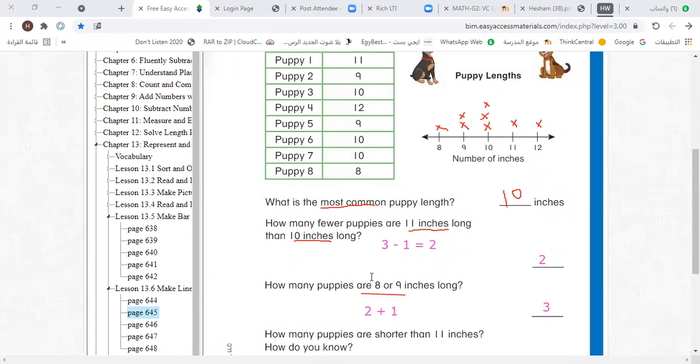And let's answer quickly the next question. We don't have time. How many puppies are shorter than 11 inches? This is 11 inches. Shorter than 11 means 10, 9, or 8. How many puppies are 10 inches long? 3 plus 2 plus 1. Okay, 3 plus 2 plus 1 equals 6. So here let's write 6.